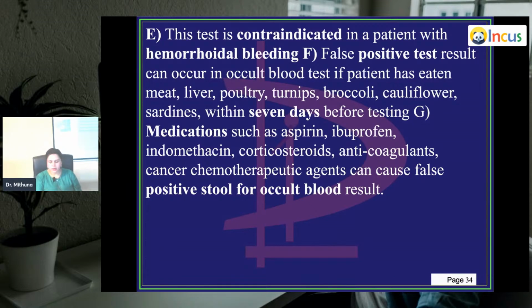Medications such as aspirin, ibuprofen, indomethacin, corticosteroids, anticoagulants, and cancer chemotherapeutic agents can cause a false positive. Obviously, you know how aspirin and these are all blood thinners, so on and off they can cause a little bit of bleeding in the stools. So this can also give us a false positive test for occult blood in the stool. So you take a proper history from the patient, whether the patient has eaten all these foods which can cause a false positive test, or if the patient is on these particular medications.